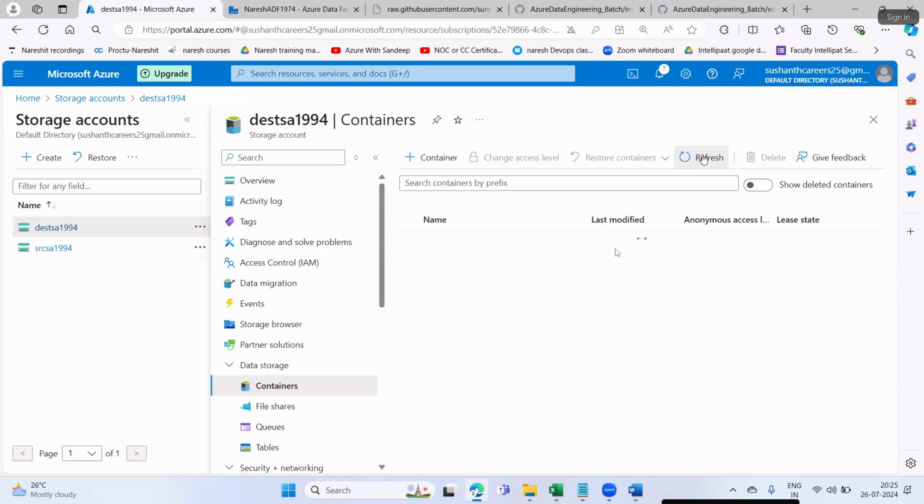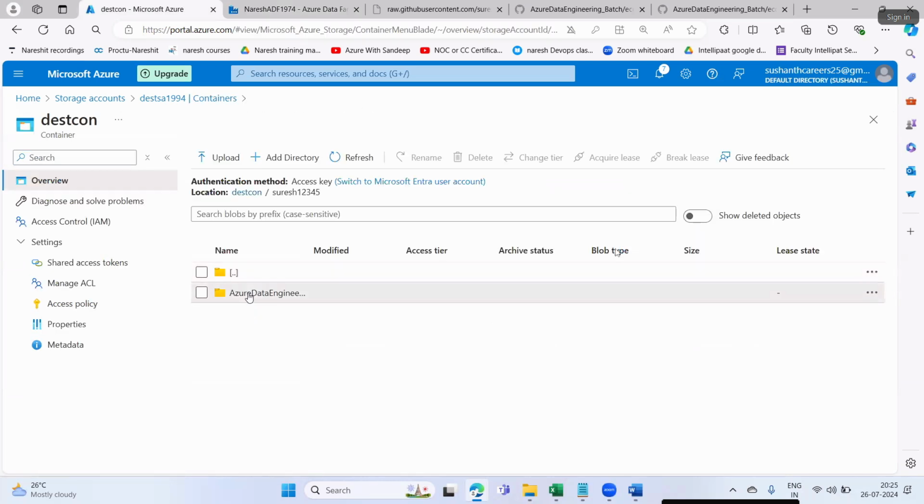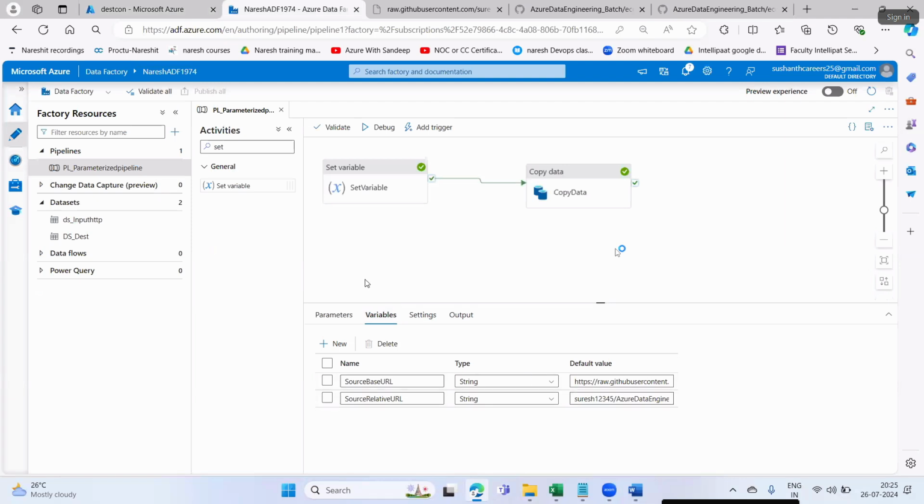Come here. See the magic now. Testing.csv. It has ignored the value of our pipeline variable, that is case.csv. This file it has not loaded. That's what I am saying here.